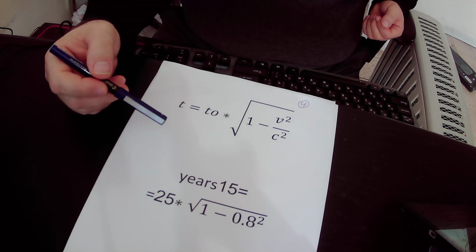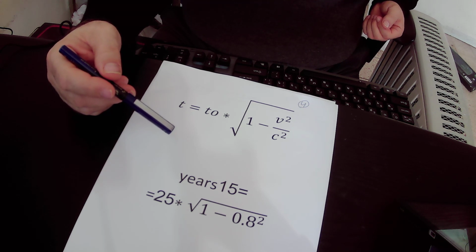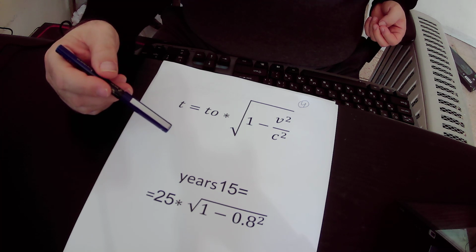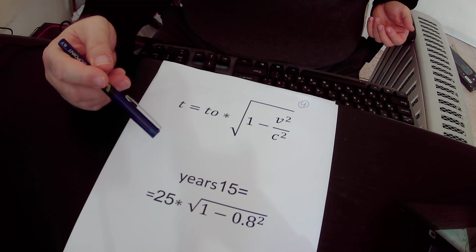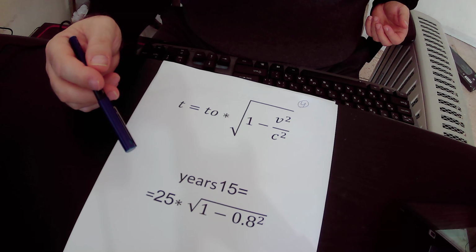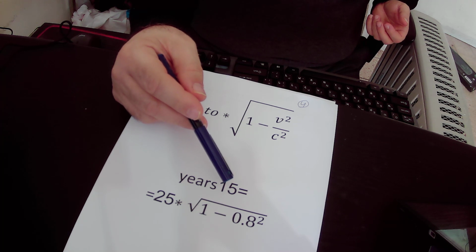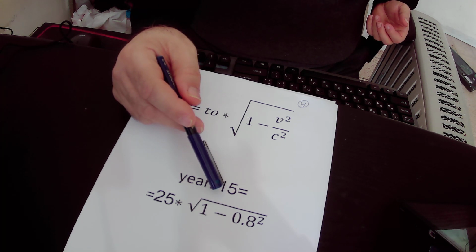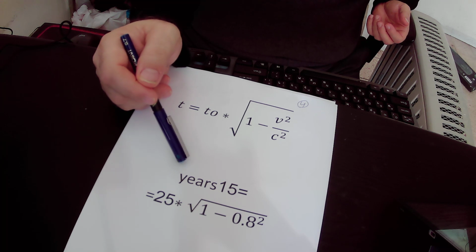The velocity of the spaceship is 240,000 kilometers per second, and when we divide it by the speed of light, 240,000 kilometers per second divided by 300,000 kilometers per second, we get 0.8 squared, and 1 minus 0.8 squared is 0.36, and the root of 0.36 is 0.6, and when we multiply 0.6 by 25, we get 15 years.